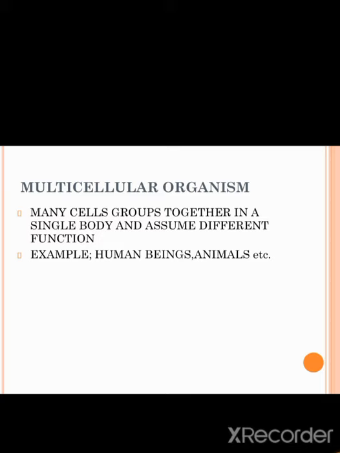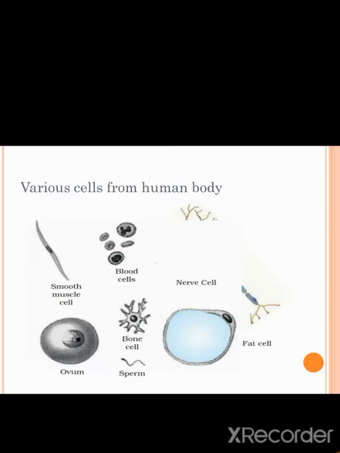In the case of a multicellular organism, we can see different kinds of cells in a body. Now you can see the various cells from the human body. Smooth muscle cells, blood cells, nerve cells, fat cells, sperm cells, ovum, bone cells, etc. That means in multicellular organisms, we can see many types of cells.